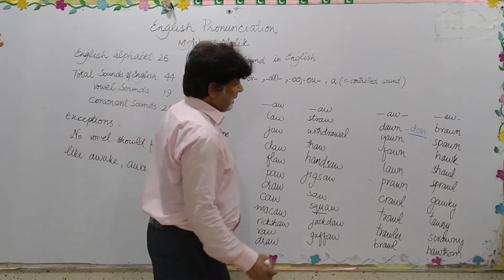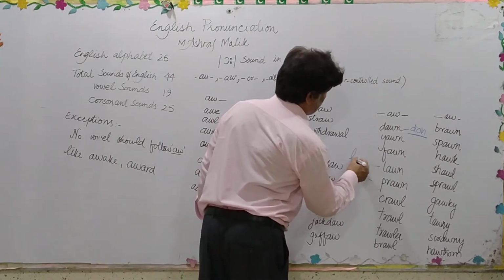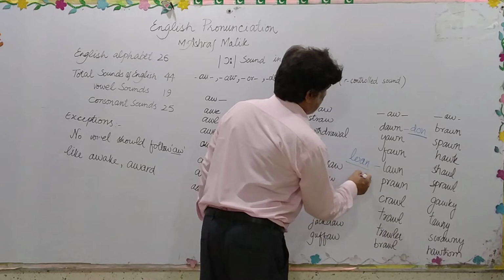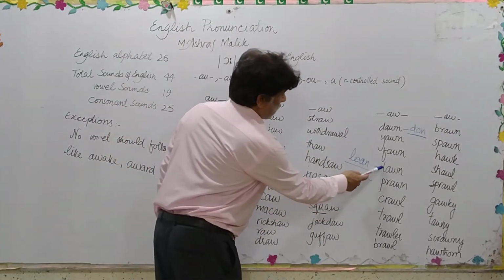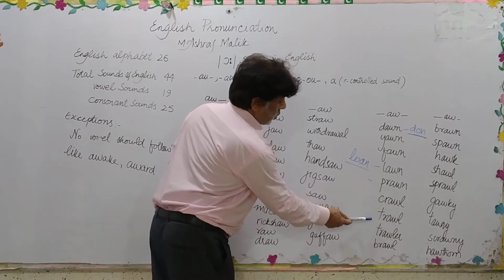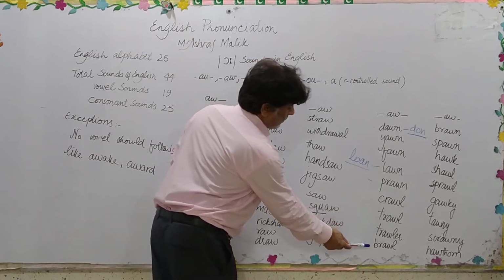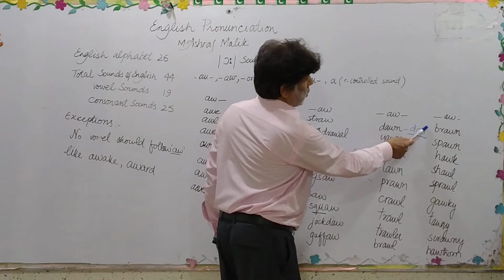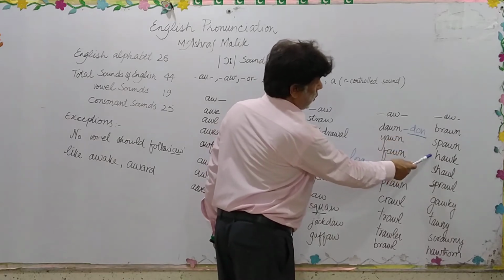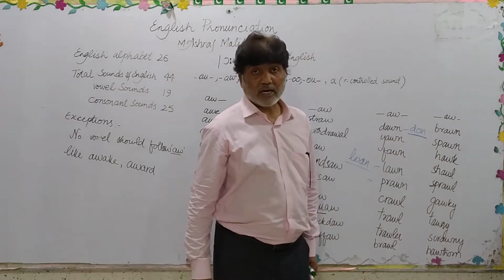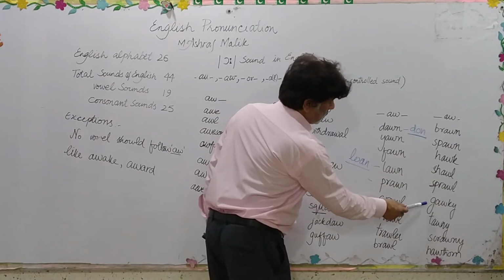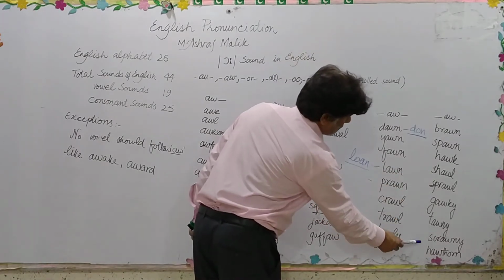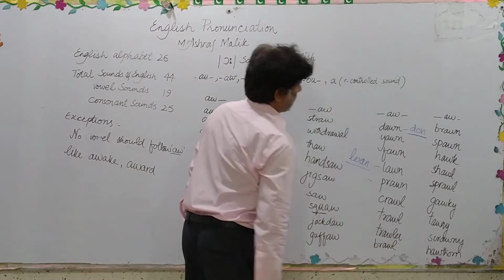And if we slightly change the pronunciation, this word is lawn, while lone is a different word. Prawn, crawl, trawl, trawler, brawl, brawn, spawn, hawk. Not hock, this is hawk. Shawl, sprawl, gawky, tawny, scrawny, pawpaw.